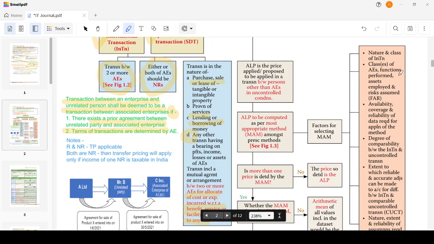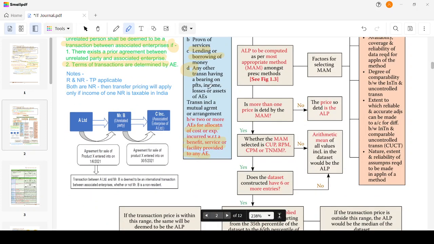Let's have an example to learn it, given by the ICAI itself. A Limited is there. Mr. B is an unrelated party, and C Inc. is an associated enterprise of A Limited.